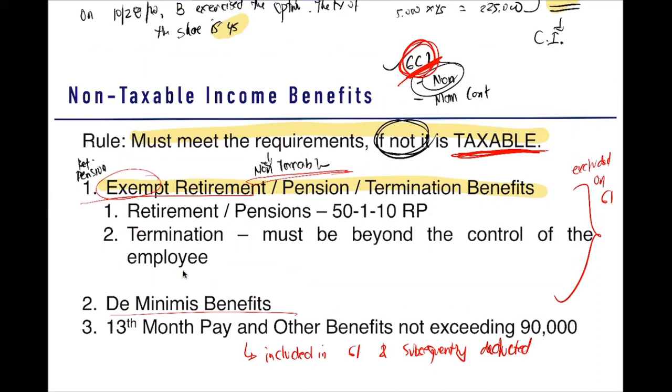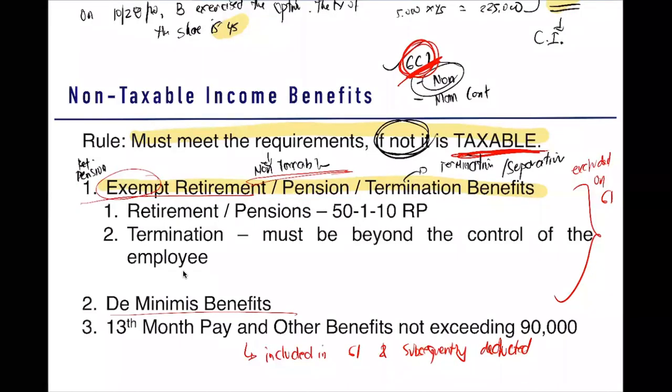So how do we treat both retirement and pension? And how about your termination? Termination benefits, this is termination pay or separation pay. This is paid due to the separation or termination of your contract to your employer. Discuss natin yan kanina kung anong meaning yan. So, kailan siya exempt? We start first with your retirement or pensions.